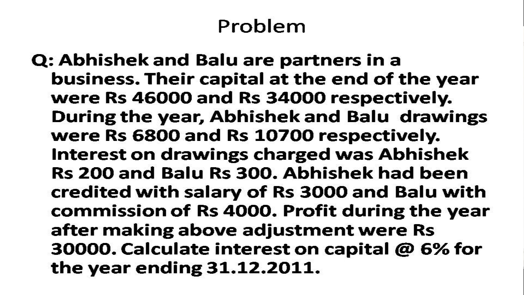Interest on drawings charged was Abhishek rupees 200 and Balu rupees 300. Abhishek had been credited with a salary of rupees 3,000 and Balu with a commission of rupees 4,000. Profit during the year after making the above adjustments was rupees 30,000. Calculate interest on capital at 6% for the year ended 31st December 2011.